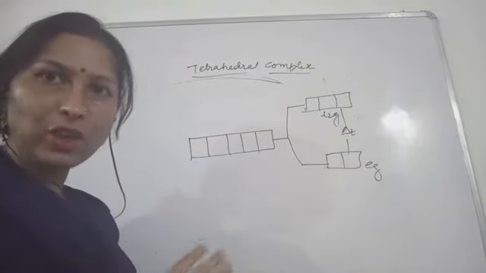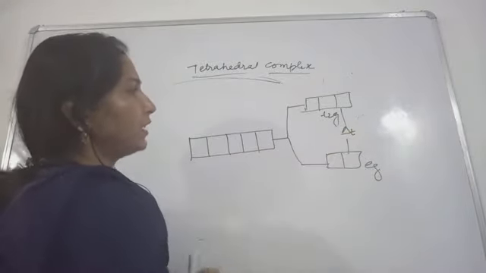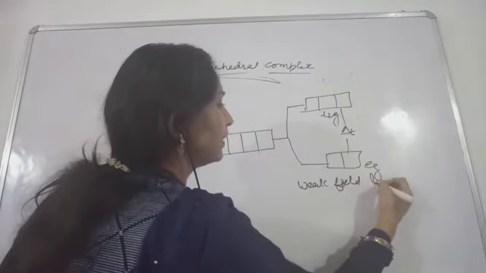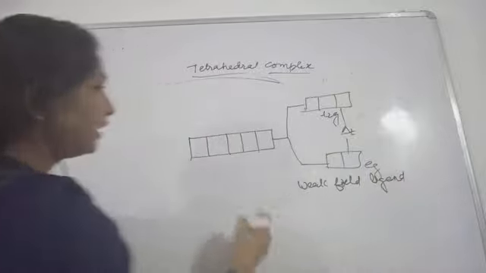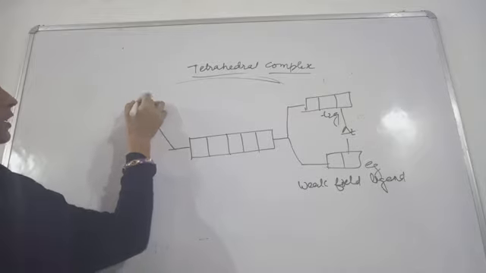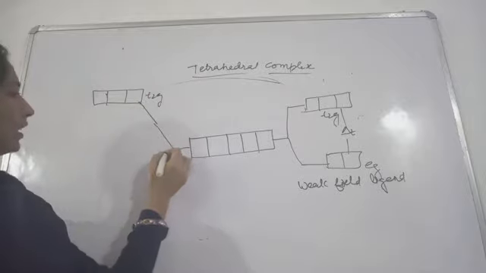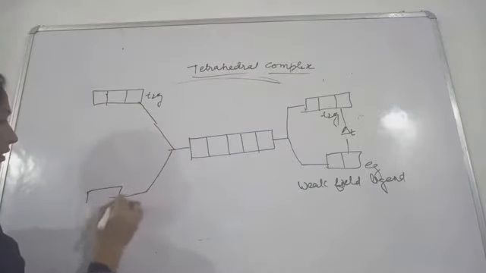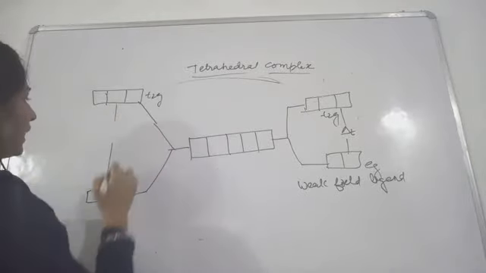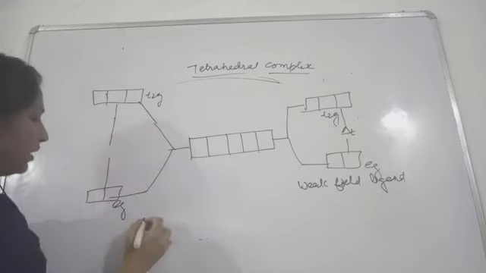The energy gap in a tetrahedral complex, we represent as delta T. This is the crystal field splitting energy, which is small for a weak field ligand, as in the tetrahedral complex. Here the gap is shown between T2g and eg.